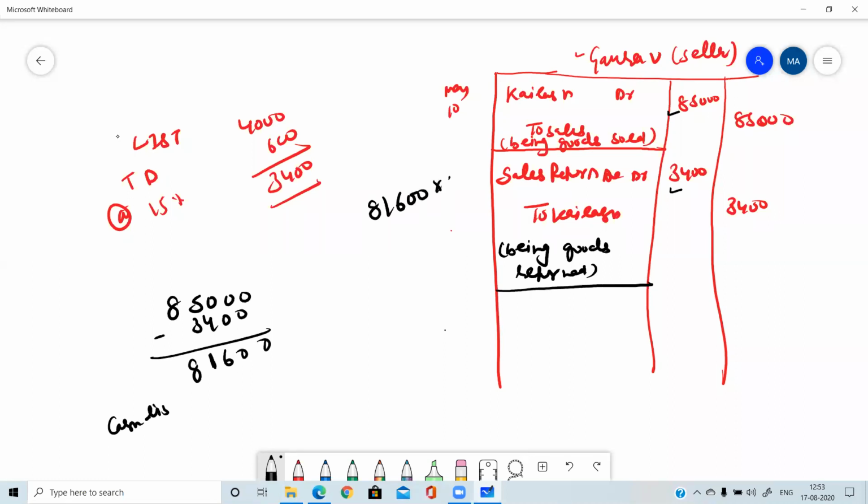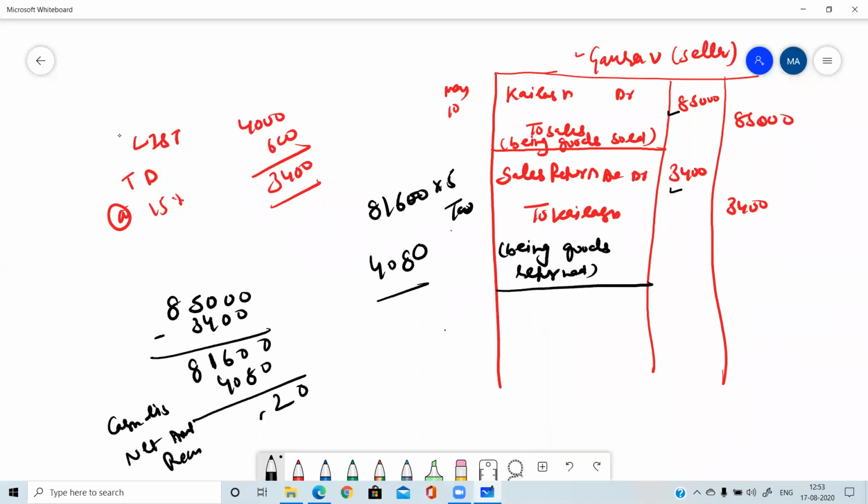At the rate of 5%, we need to subtract. 4080. Very good, everyone. 4080. So this amount is the discount, so it will be subtracted. So the net amount received is 77,520.